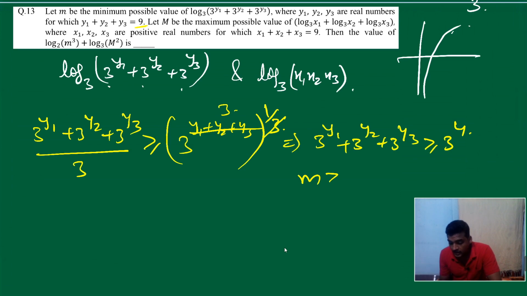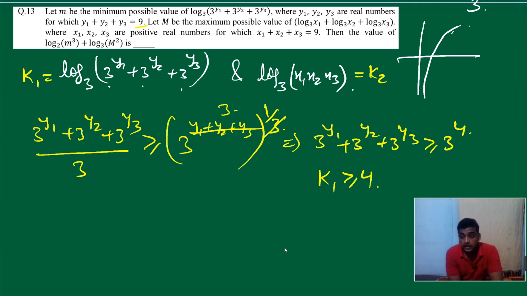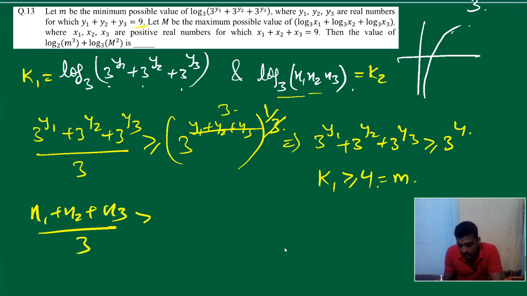If you take log on both sides, suppose this is k1, this is k2. So we can say k1 is greater than or equal to 4. Fine. Log base 3. So the minimum value of k1 is 4. So small m is equal to 4. Now apply AM-GM on x1, x2 and x3. What can we say? x1 plus x2 plus x3 upon 3 is greater than or equal to (x1 x2 x3) raised to 1 by 3.